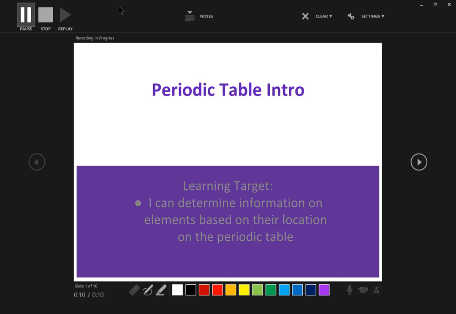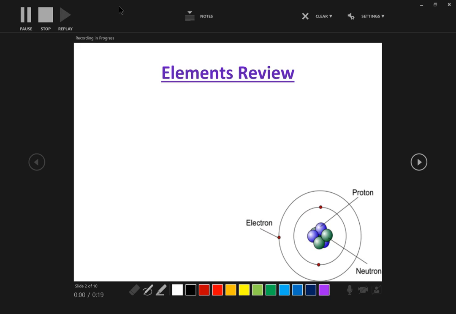These notes are about the intro to the periodic table. Your learning target is, I can determine information on elements based on their location on the periodic table. First, we'll start off with an elemental review from last unit.